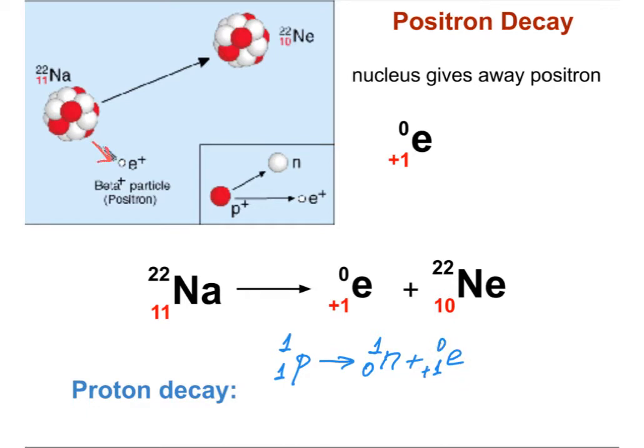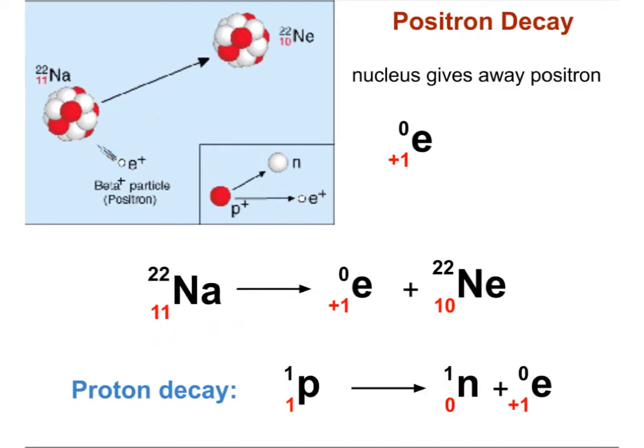Along with the release of the positron, some energy is released as well, and the newly formed nucleus of neon is more stable than sodium-22. Here is the way to represent a positron, but you also can represent it with the Greek letter beta. Once again, for a positron, you will have to report mass as 0 and charge as positive 1.